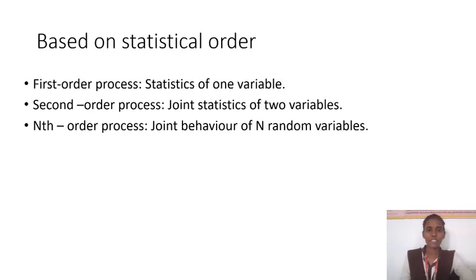Based on statistical order, there are three processes: first order process, second order process, and nth order process. The first order process involves the statistics of only one variable. The second order process involves joint statistics of two variables. And the nth order process involves the joint behavior of n random variables.